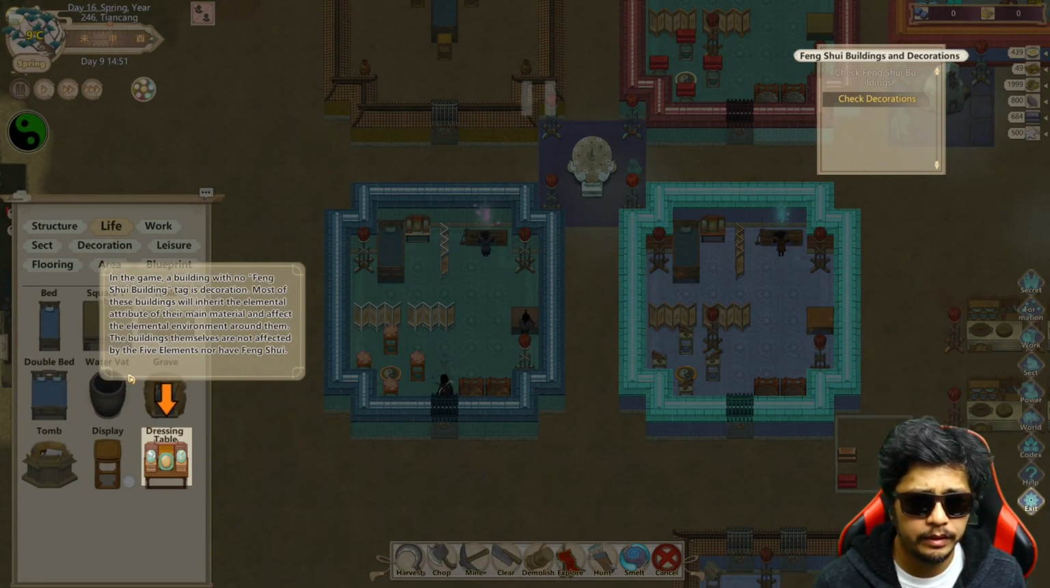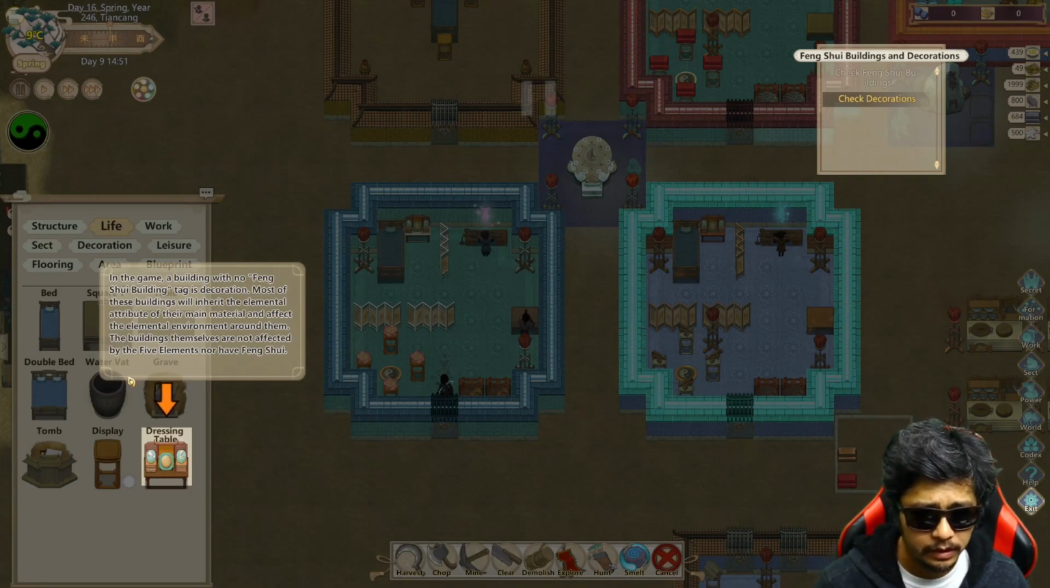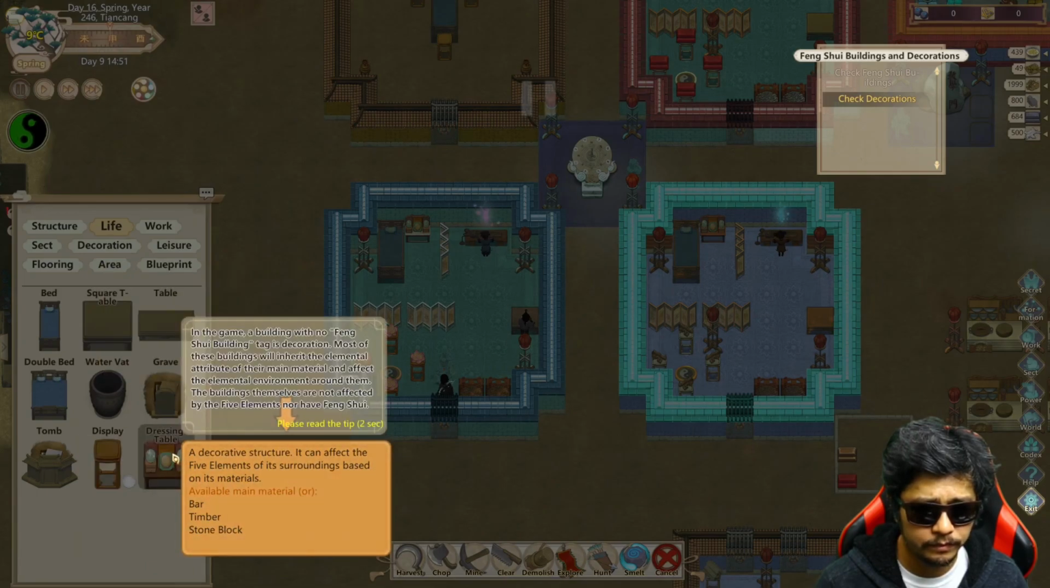A building in the game with no Feng Shui building tag is a decoration. Most of these buildings will inherit the elemental attribute of their main material and affect the elemental environment around them. The buildings themselves are not affected by the 5 elements, nor have Feng Shui. A decorative structure can affect the 5 elements of its surroundings based on its material.